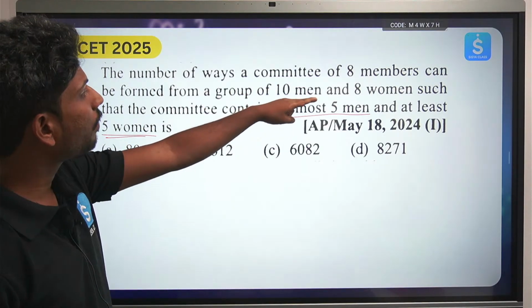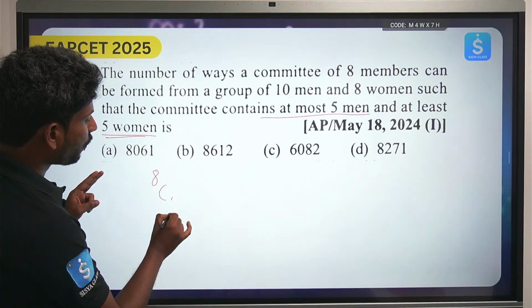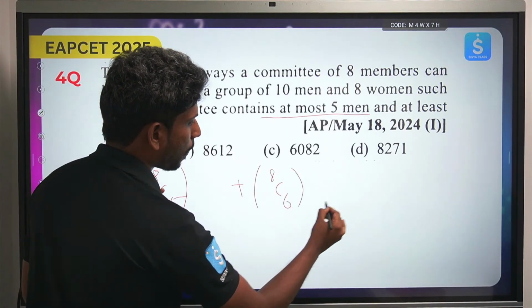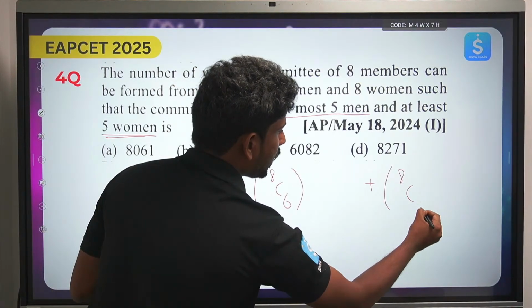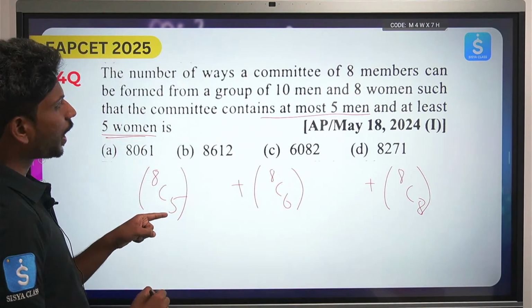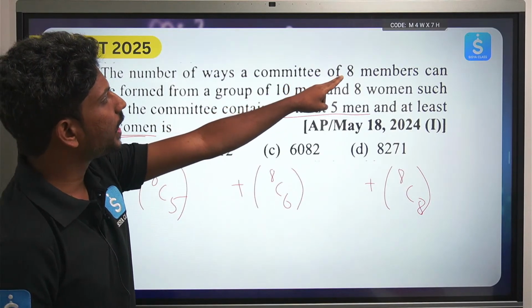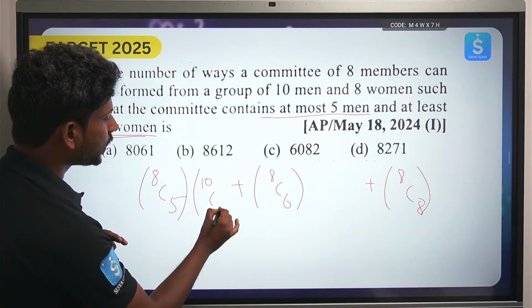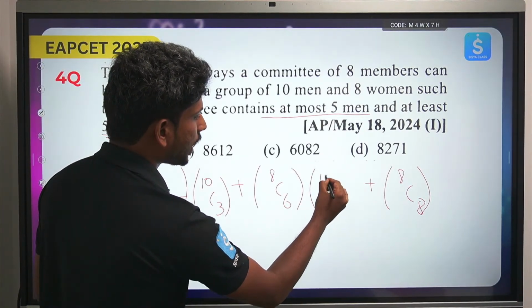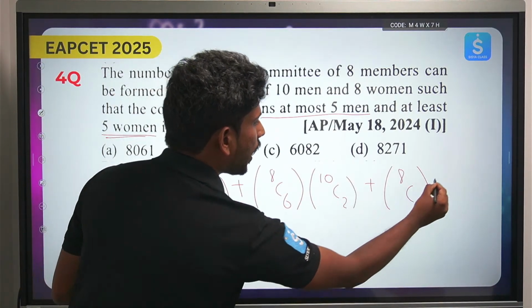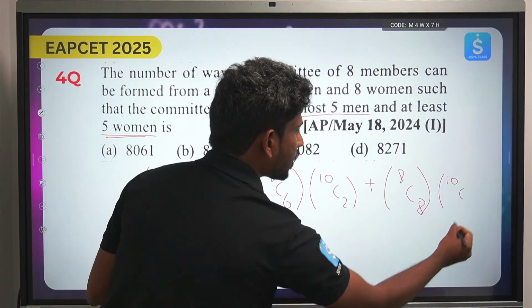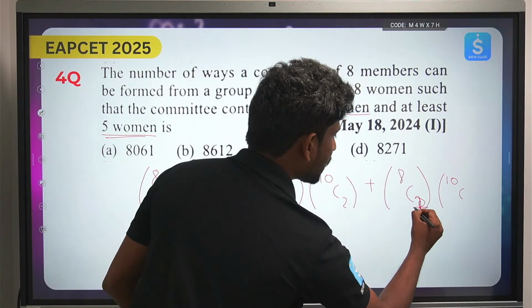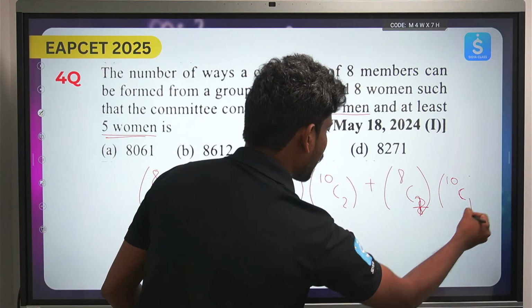So in total we have 8 women, so 8C5, then again 8C6, 8C8, it doesn't go beyond that. Okay, here if there are 5 women, in total we need a committee of 3 more, totaling 8. So what is left? From the 10 men, 10C3. Again here also it is 10C2, and here I have 10C1, so 6 plus 2, 8C7. So here you have one more case, 8C7 into 10C1.